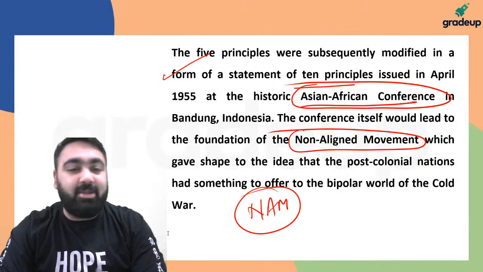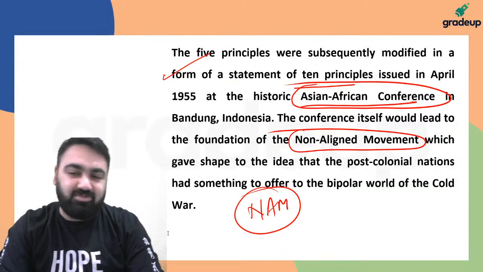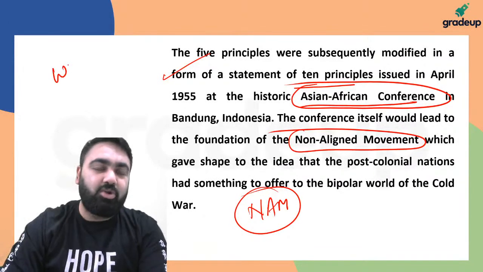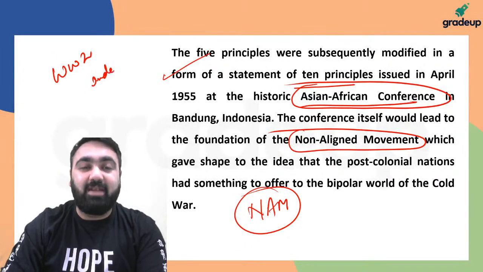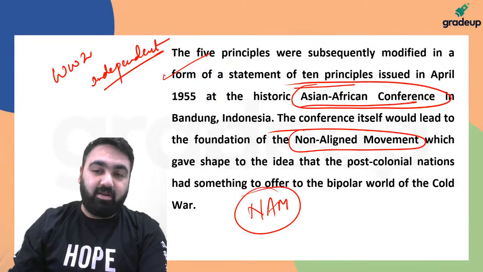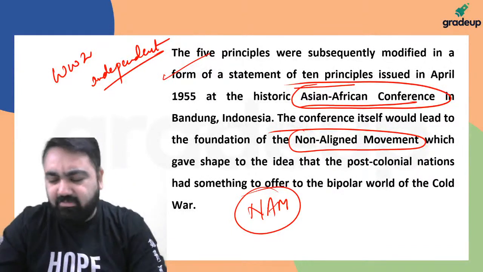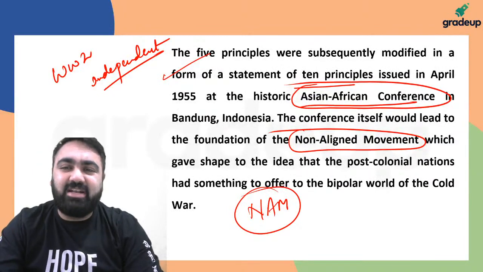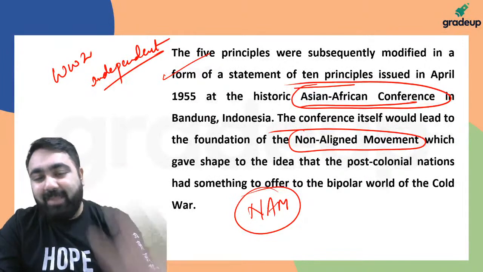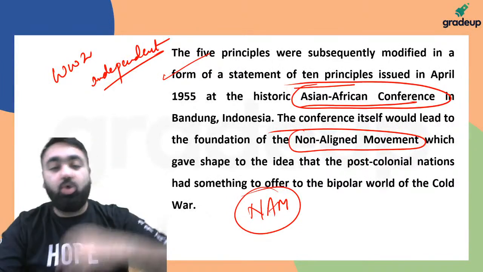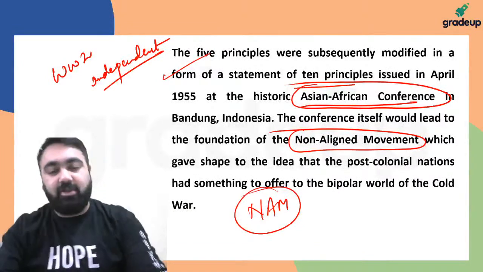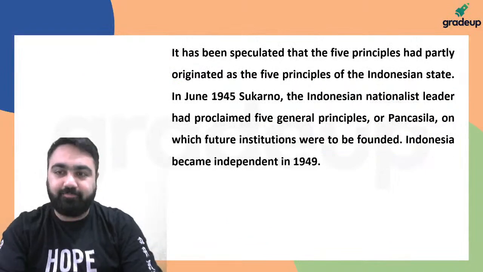Because it was for the betterment of every country, especially the 1940s and 50s, a time after World War II. World War II के बाद many Asian and African countries were becoming independent. When they were becoming independent, like India, Sri Lanka, obviously there was a danger that these countries might not be able to sustain themselves क्योंकि सब लोग उनकी टेरिटरी आपस में लेना चाहेंगे. So to peacefully coexist, these kinds of principles were important at that time.